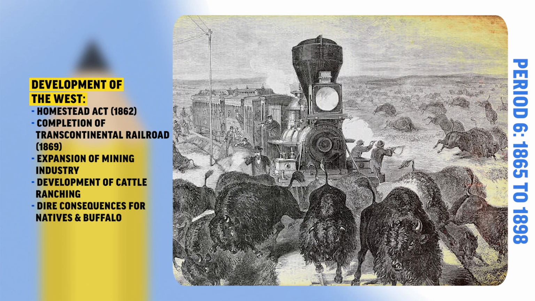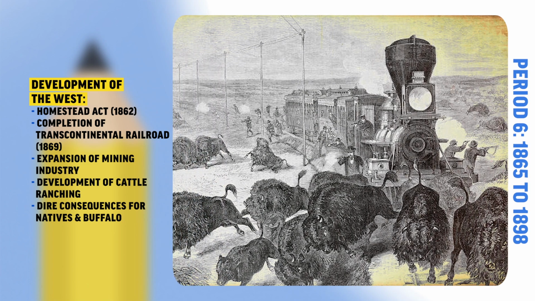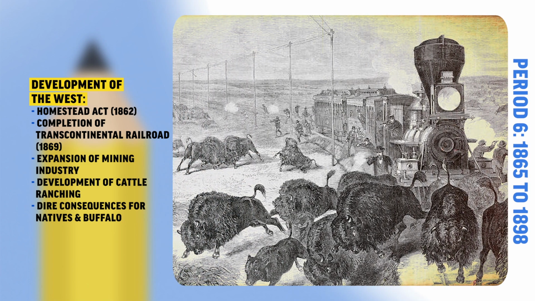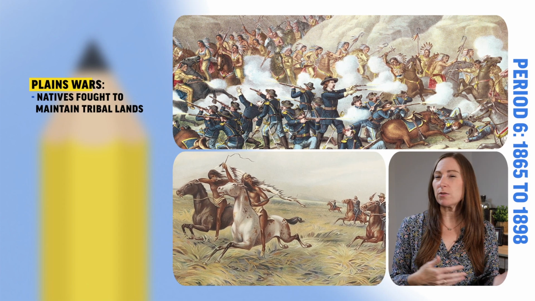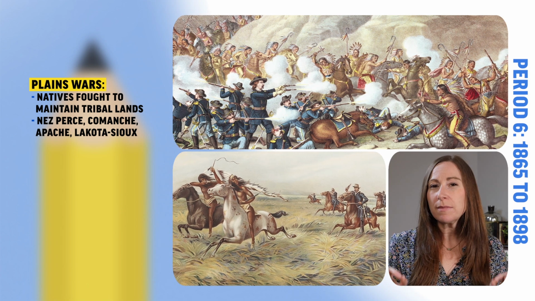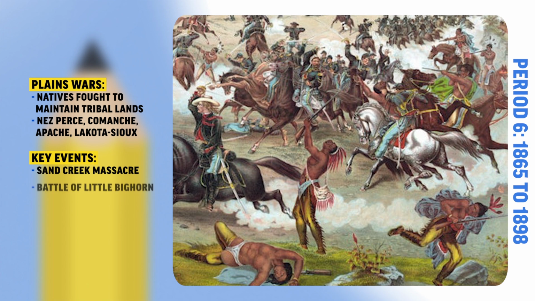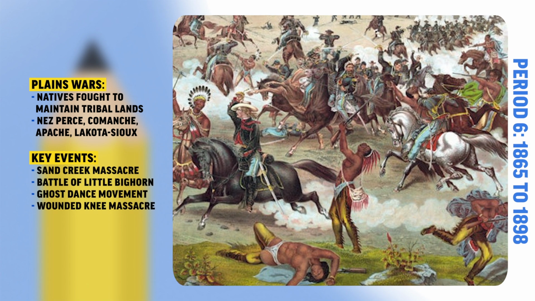But the rapid development of the west had devastating consequences for Native Americans who inhabited these lands and led to the decimation of buffalo populations. And tensions exploded in the Plains Wars, which dominated the late 1800s. Tribes like the Nez Perce and the Lakota Sioux fought to maintain their ancestral lands and their autonomy. But the U.S. Army devastated these tribes at tragic events like the Sand Creek Massacre and at Wounded Knee.